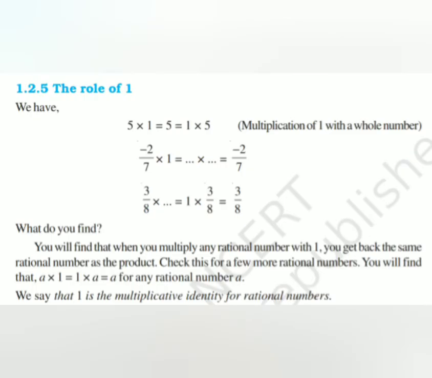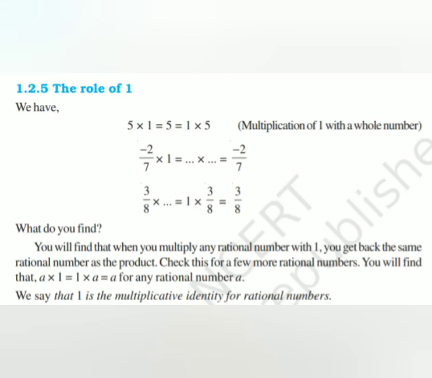Let us consider one more example, 3 by 8, which is a rational number. 3 by 8 into 1 is equal to 3 by 8, or 1 into 3 by 8 will be equal to 3 by 8 again. From this, you will find that when you multiply any rational number with the number 1, you get back the same rational number as the product.